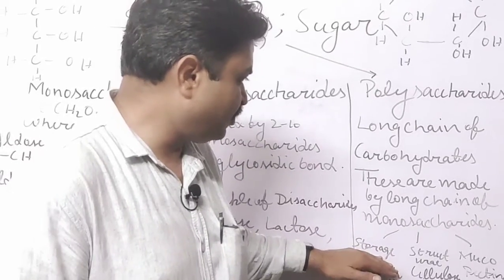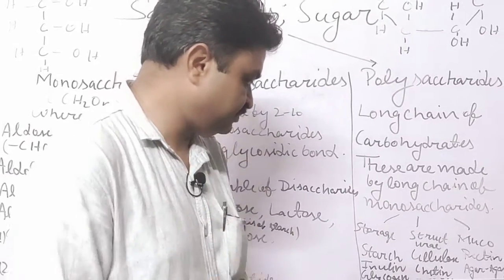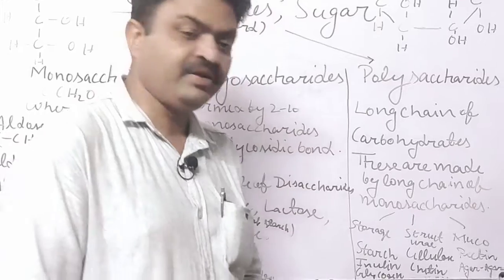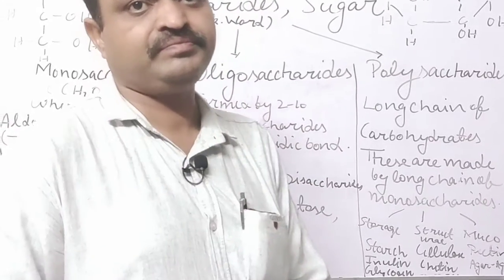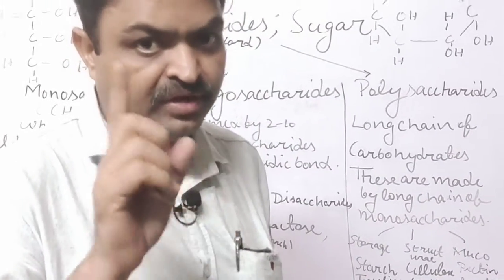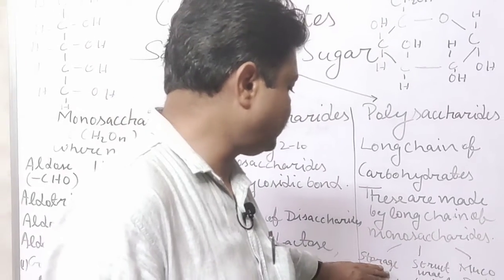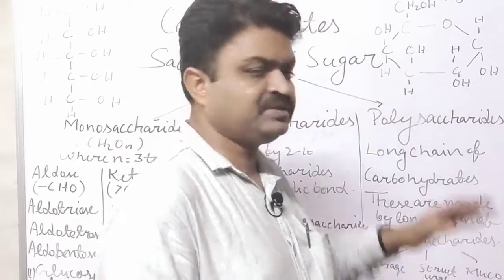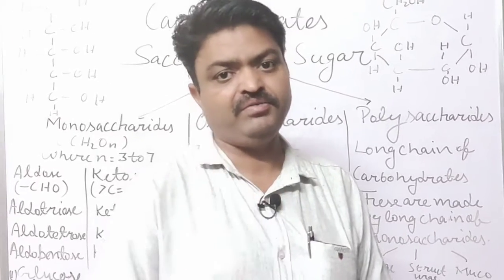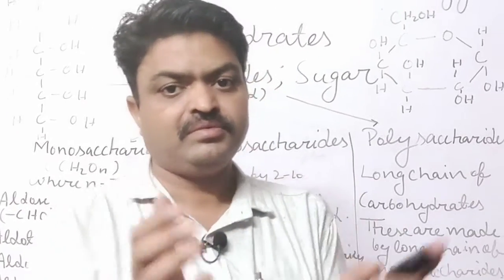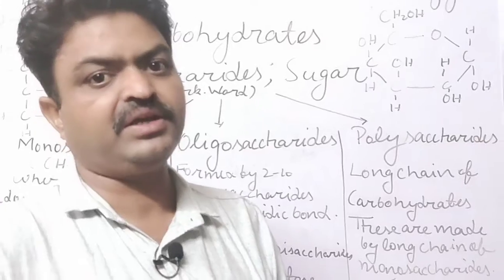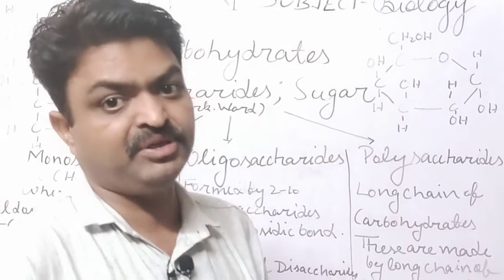Examples of storage polysaccharides are starch, inulin, and glycogen. Starch, inulin, and glycogen are examples of storage polysaccharide, and they are found mainly in grains, student. In grains, fruits, and vegetables they are found.